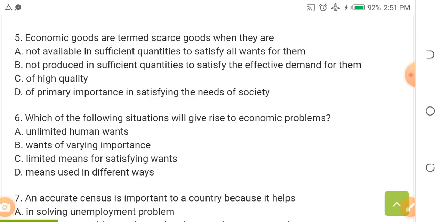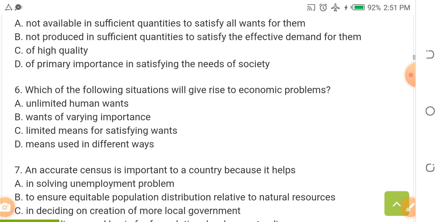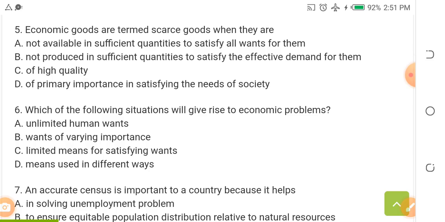B, not produced in sufficient quantity to satisfy the effective demand for them. C, of high quality. D, of primary importance in satisfying the needs of the society. The answer is simple. The answer is A. Economic goods are termed scarce when they are not available in sufficient quantity to satisfy all wants for them.